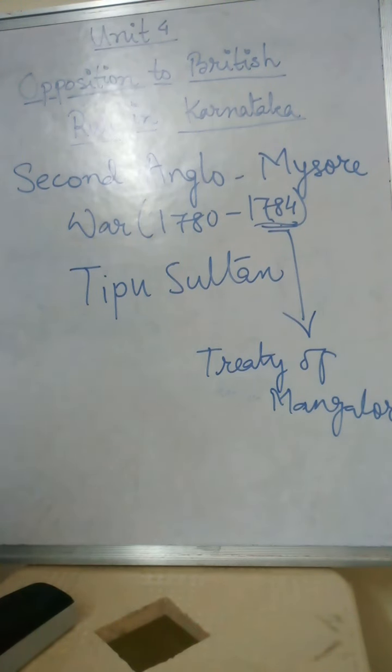And he clearly understood all the strategies, policies, and manipulations of the Britishers. He knew that if you have to defeat the Britishers, you have to hurt them through business interest. Because Britishers were mainly in India for what reason? For trade purpose only, right?